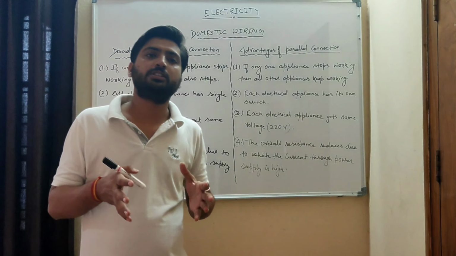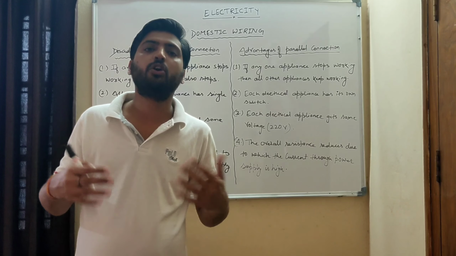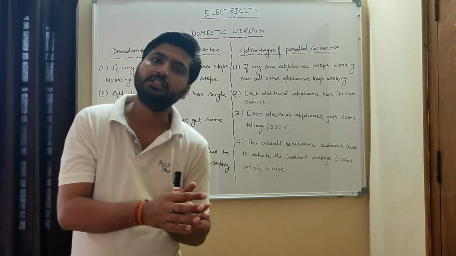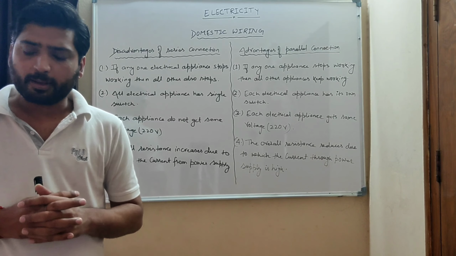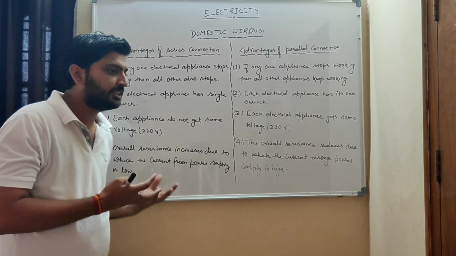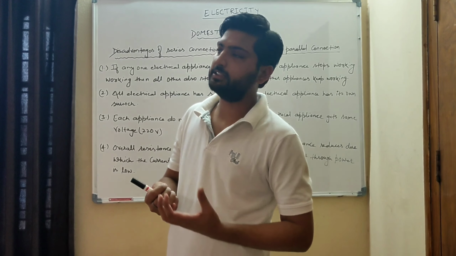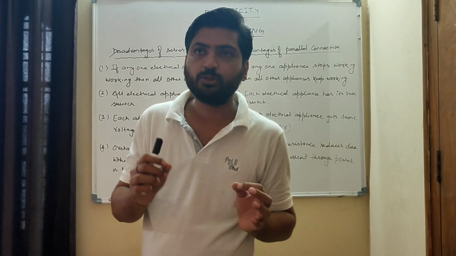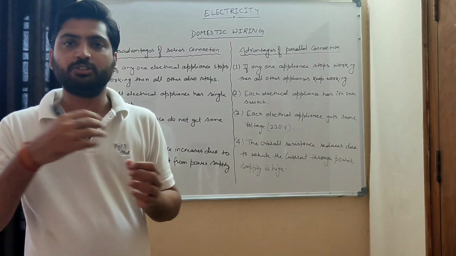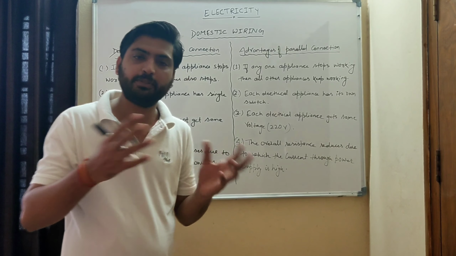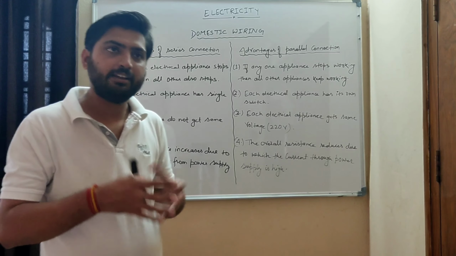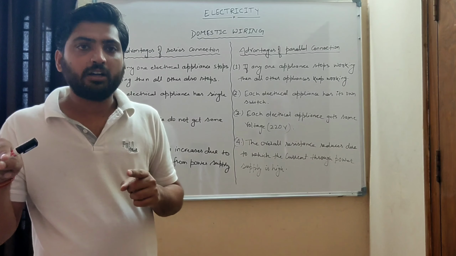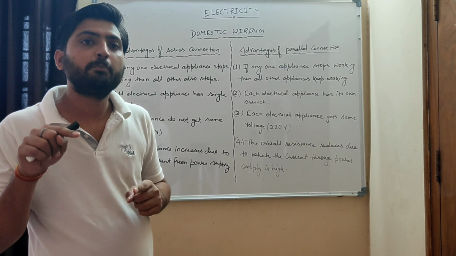Now we have understood the types of combination of two or more resistances. There are two methods: one is series connection and another is parallel connection. When it comes to our domestic wiring, meaning household wiring, the house in which you are living right now, there is also a wiring. Your fan, your AC, your TV, your fridge, washing machine, everything is connected to electricity. Everything runs on electricity. So the connection we use in our household circuit is parallel connection.